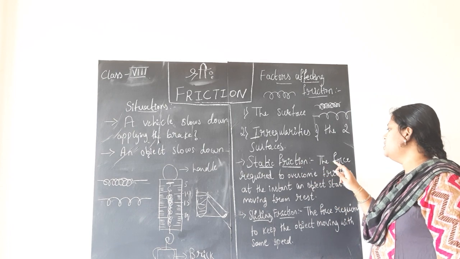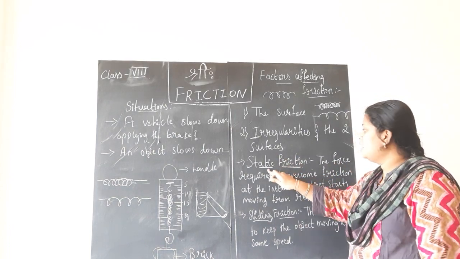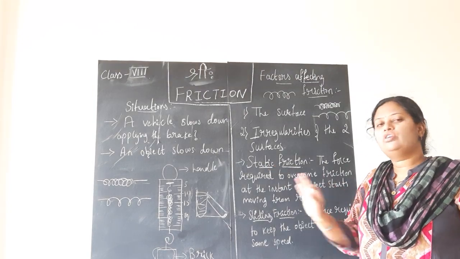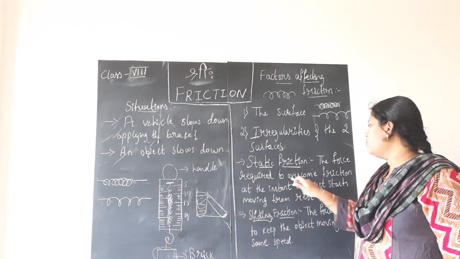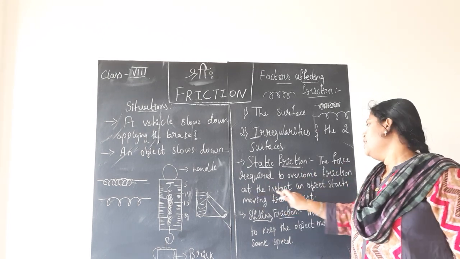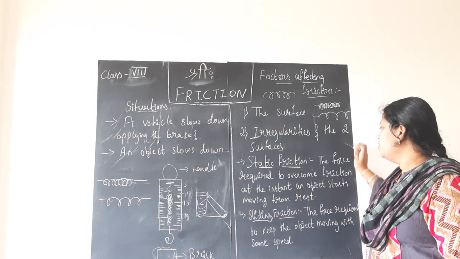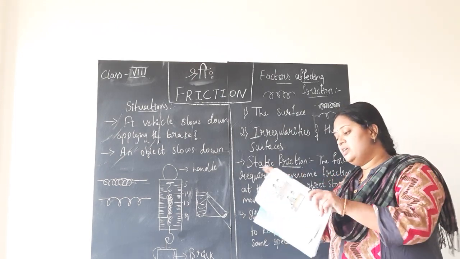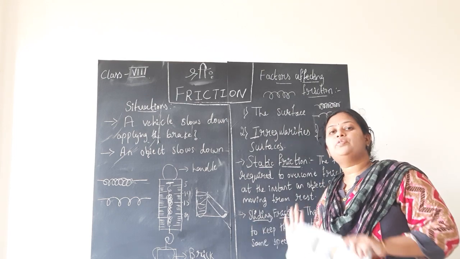Static friction means it is the force. Of course, both are forces. How do you define it? The word static itself will tell you. Static means rest, stationary. It is not moving. So static friction is defined as the force required to overcome the friction at the instant an object starts moving from rest. The best example is, again, consider the example of the wooden block which is placed on the floor and you are trying to push it.